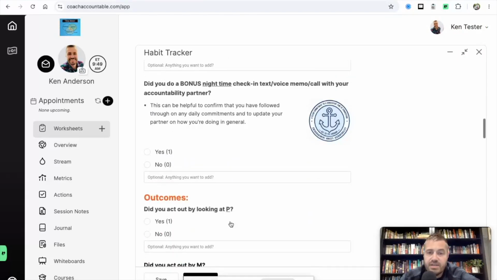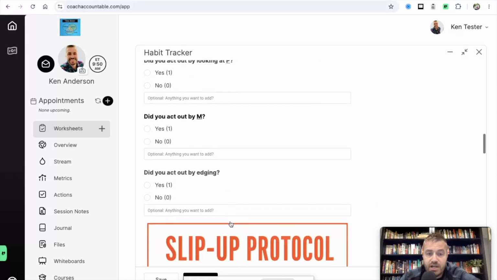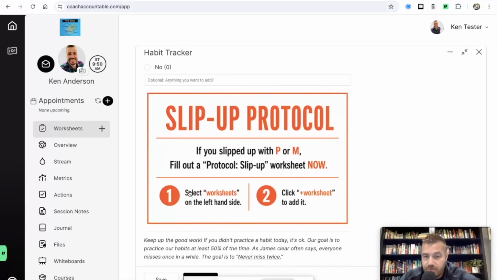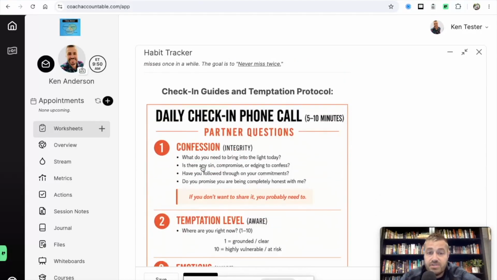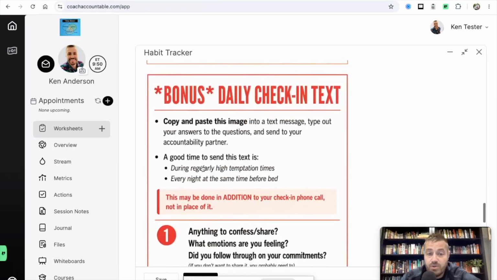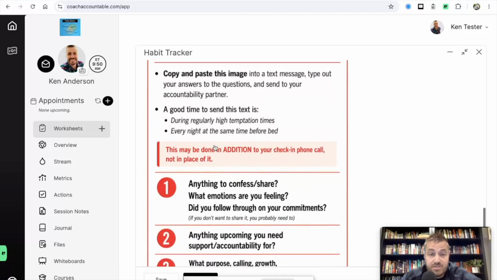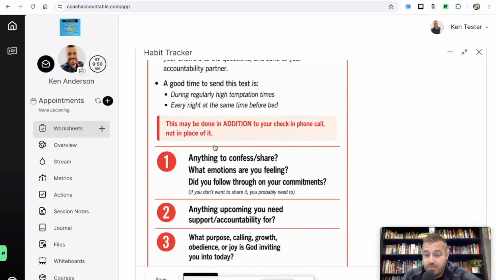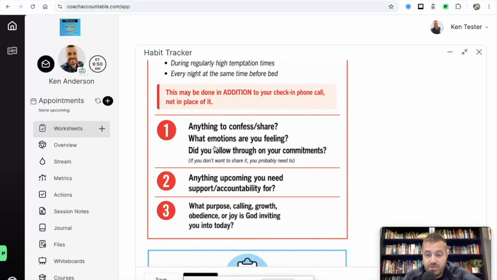Another big thing to know is that pretty much everything you need for the day will be on your habit tracker. If you have a slip up, this guides you in exactly what to do. We'll walk through that in just a sec. Here are your daily check-in phone call questions to go through with your accountability partner. They're right here for easy access. If you want to do a bonus daily check-in text, I usually encourage guys to do this at night. You can literally just copy and paste this picture into a text message, and then jot down 1, 2, 3 and answer those questions, send it to your partner, and they can do the same thing for you.